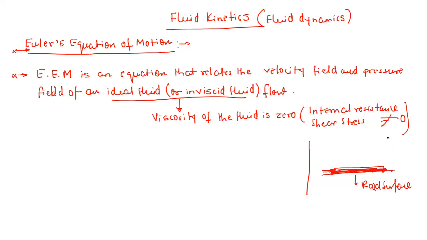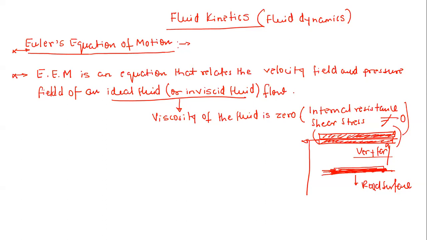But now let me take fluid layers which are very far from this road surface. Now you can see that the motion of the water layers will be very smooth. This water layer, or fluid element, is sliding very smoothly over the next fluid element. That means if you go very far from the road surface, the internal resistance is almost negligible, almost zero.